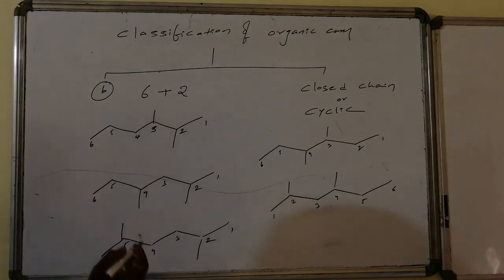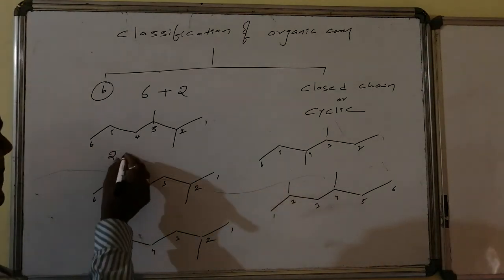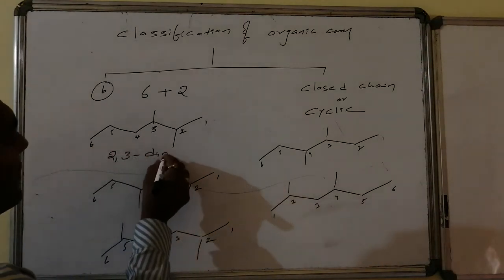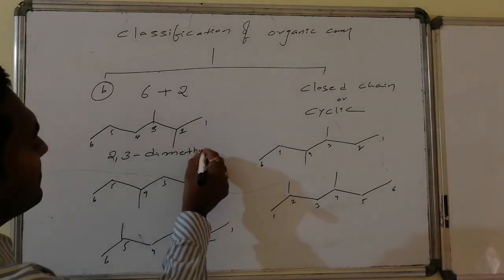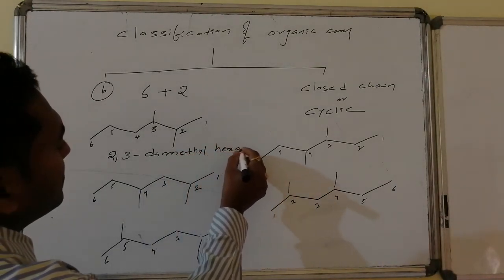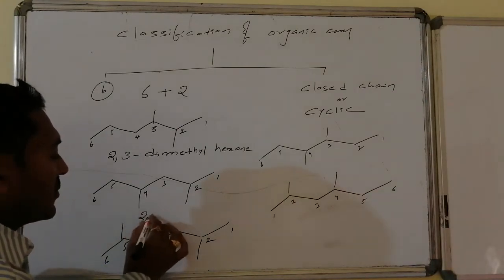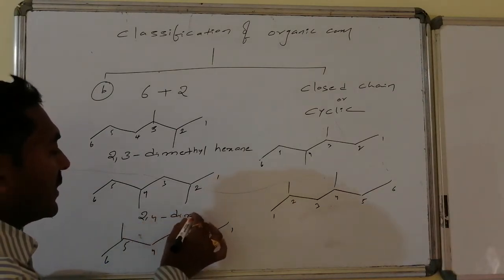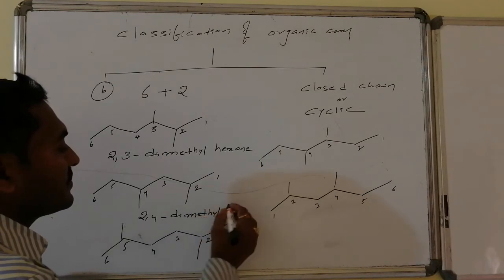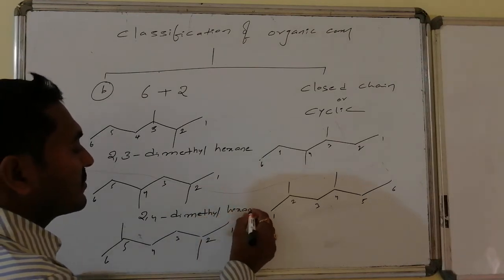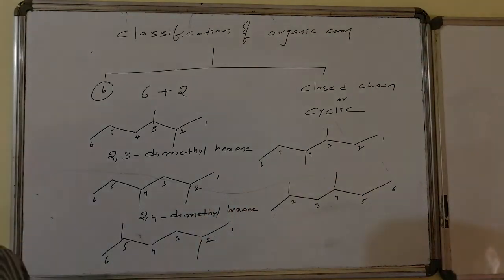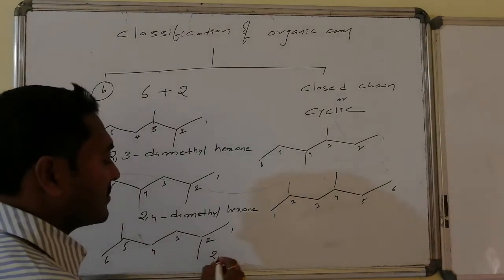and the name of this compound is 2, 3 dimethyl hexane. And this particular compound name is 2, 4 dimethyl hexane. And name of this compound is 2, 5 dimethyl hexane.